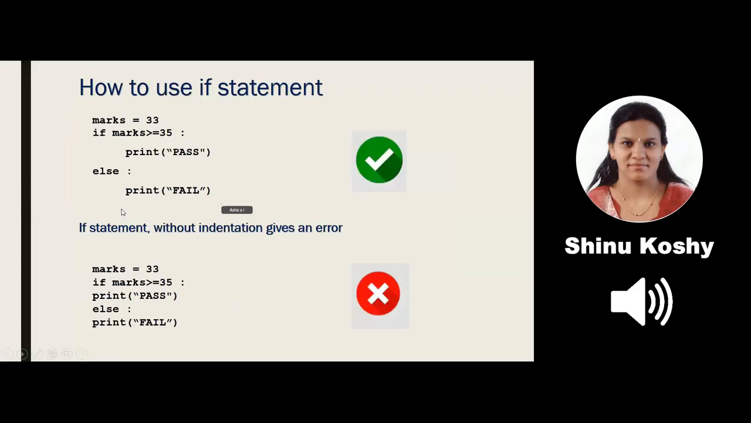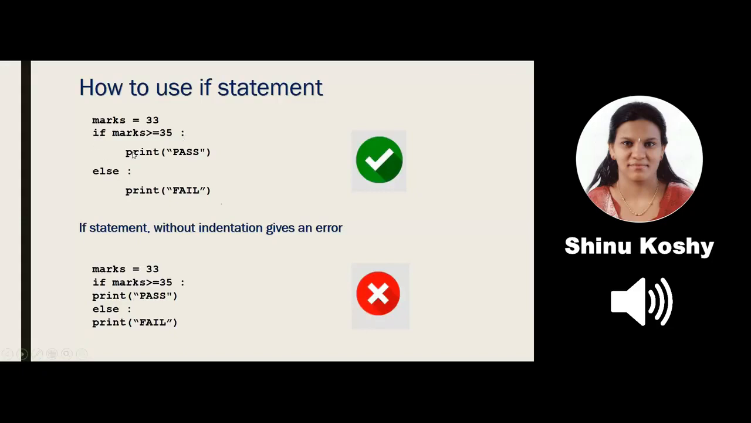So first, I store the marks of 33 into a variable called marks. Can you see the if statement? If is a keyword. So please use small letter for if. Then I check my condition using the greater than or equal to comparison operator. If marks greater than or equal to 35, next colon. Colon means two dots. You have to put a colon after an if statement.